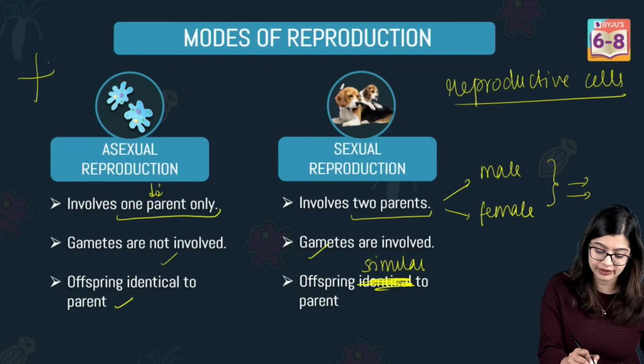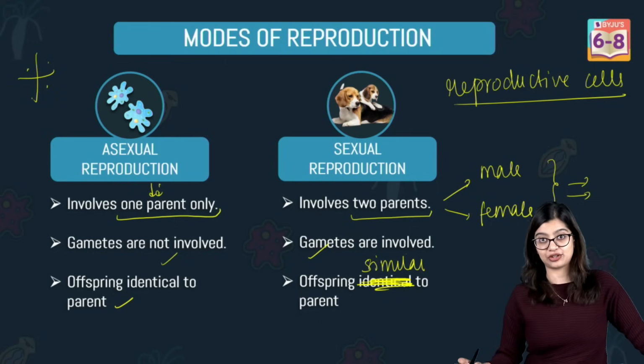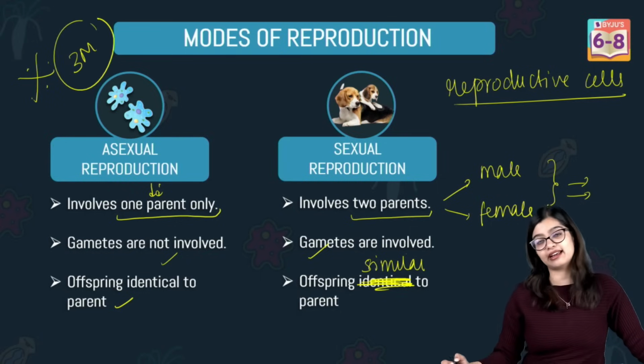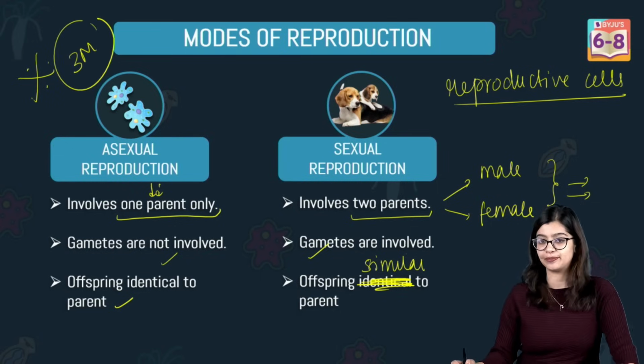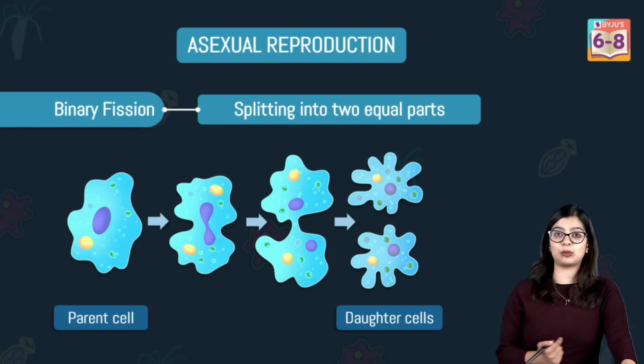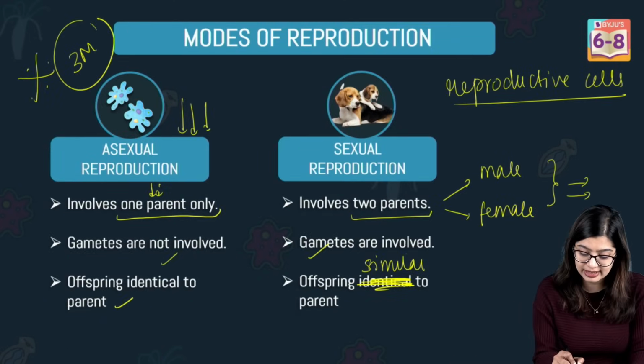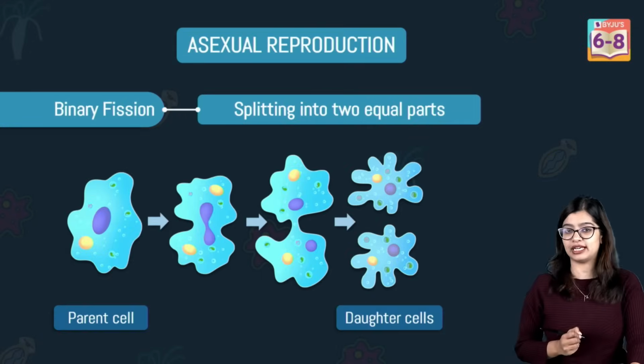Now, this point of difference between asexual mode and sexual mode is very, very important, and it is a 3-mark question that they can ask you in the examination. So based on this, let's explore the different types that we observe. So let's look at the different types of asexual reproduction that we see.